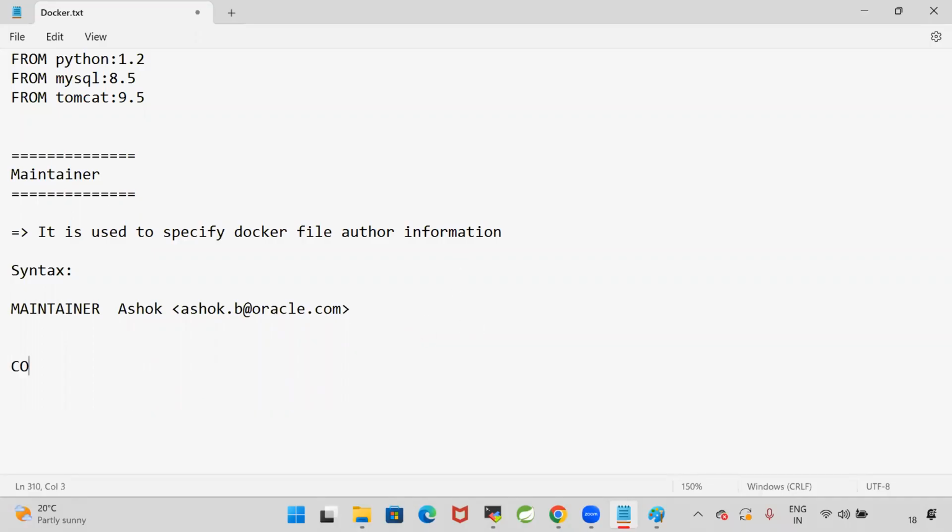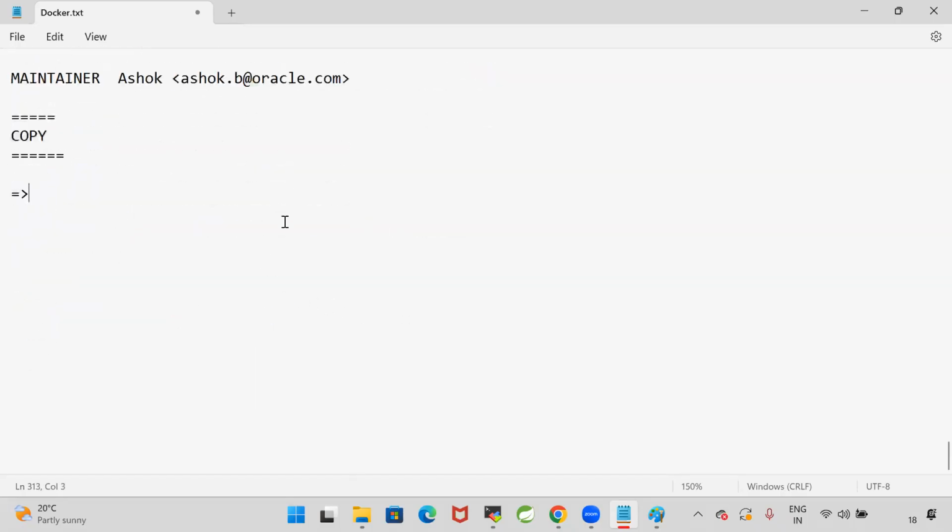And the next one, COPY. It is used to copy the files from one location to another location. Got it? It is used to copy the files from source to destination. What is the syntax of this command?